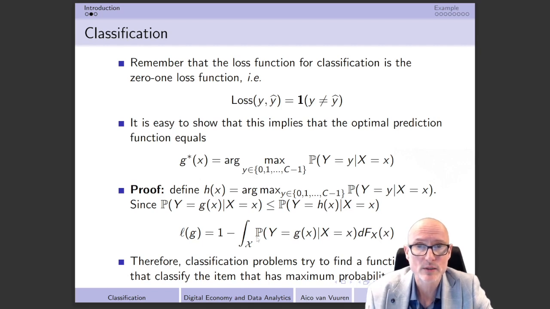But since I have a minus sign here, this thing is going to be smaller at the moment that I replace g for h. And that means that this whole right-hand side should also become smaller at the moment that I replace g for h.